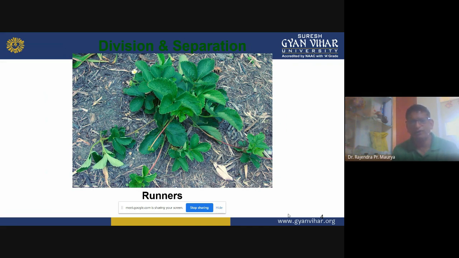So after developing the roots and shoot, that particular part we can separate and we can get new plants. So in strawberry, runners are the commercial propagation method. And these runners we can use for commercial cultivation of strawberries. So this is a vegetative propagation method. In this we can get early fruiting.